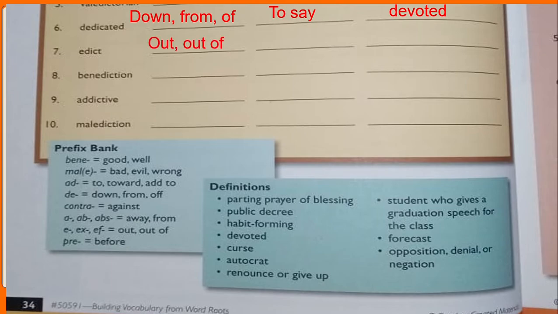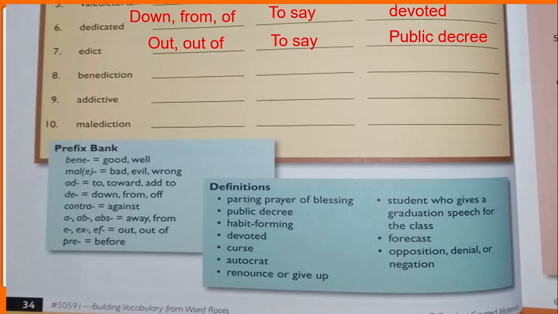Edict: e means out or out of, and also dict, to say, and it's a public decree, something that is declared in public for the public to follow and attach to, okay?